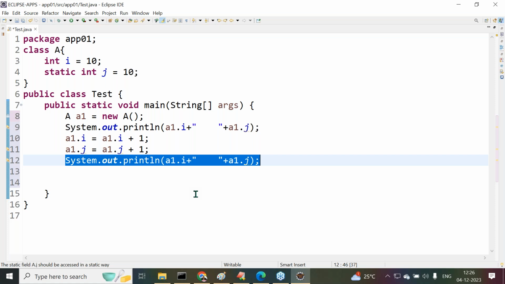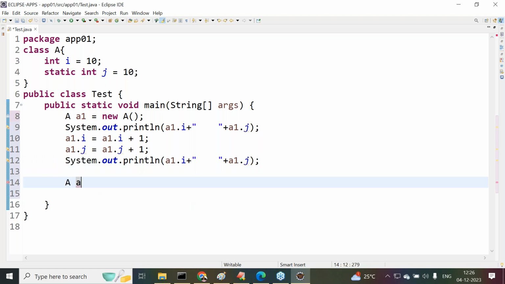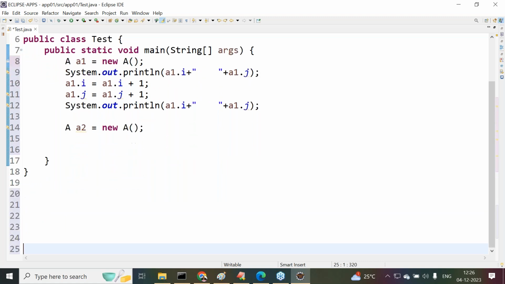Right, sir. The next one is what? After completion of this, I want to create another object. a2 is equal to new A, the object I'm creating here. All of you understand it clearly. Now the second object we created. When we are trying to create the second object for class A, observe carefully. What are we doing there?